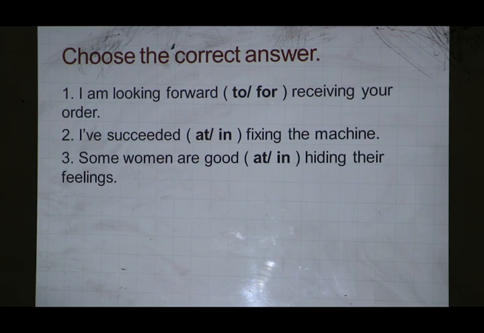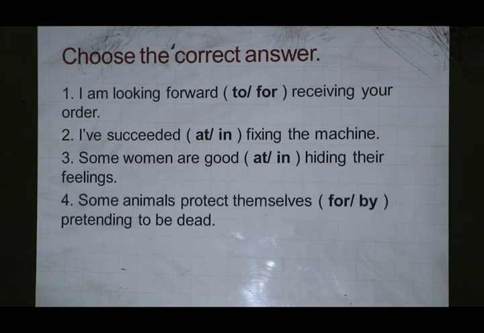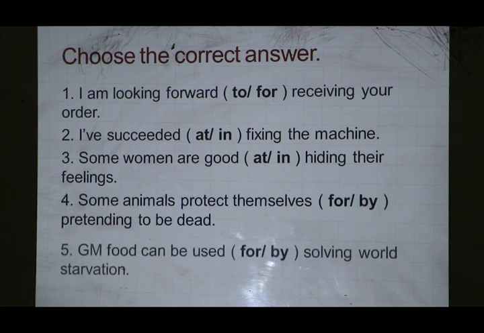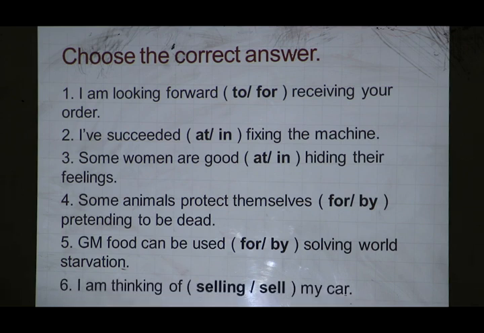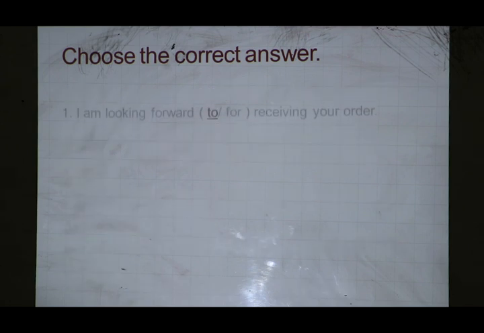Number 3, some women are good at or in hiding their feelings. Number 4, some animals protect themselves for or by pretending to be dead. Number 5, GM food can be used for or by solving world starvation. Number 6, I am thinking of selling or sell my car.